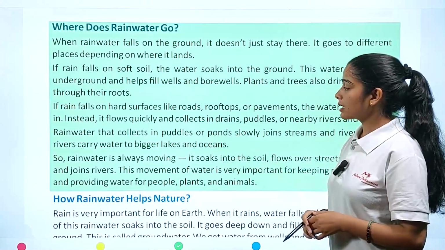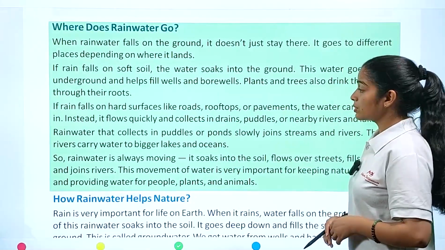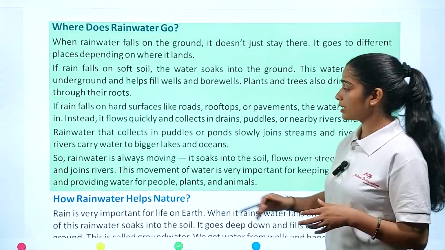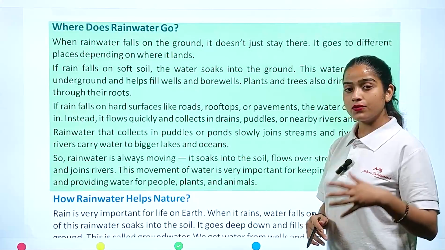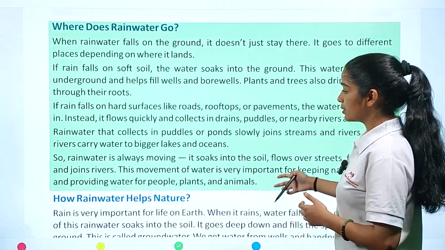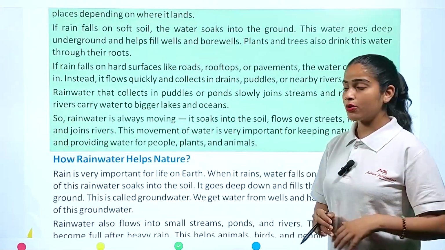Now rainwater that collects in puddles or ponds slowly joins streams and rivers. These rivers carry water to bigger lakes and oceans. So what we understand is that the water collected inside the puddles and ponds will be connected to further rivers, and then by rivers to the big lakes or oceans.